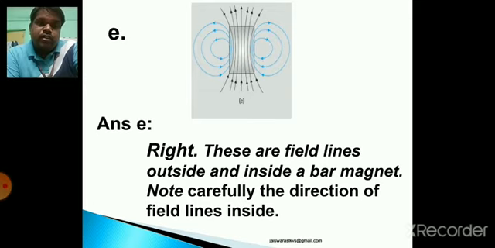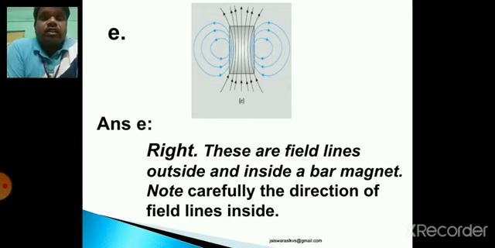Children, as you all know, the direction of magnetic field lines outside the bar magnet is from north pole to south pole, but the direction inside the bar magnet is just opposite: from south pole to north pole.